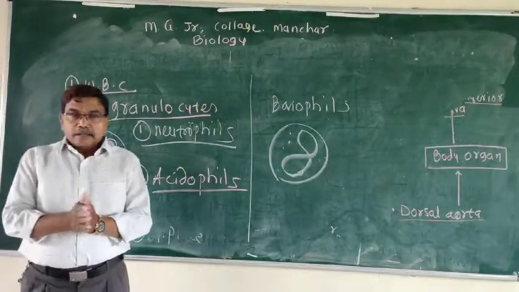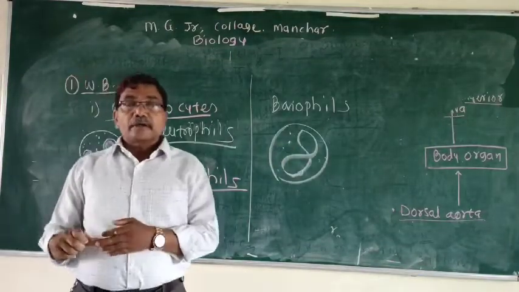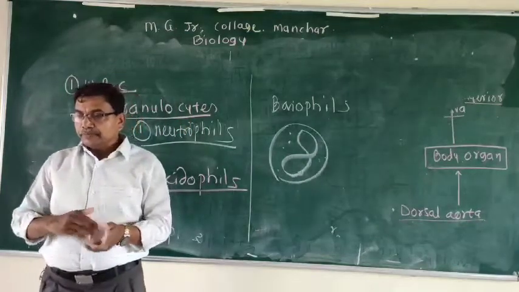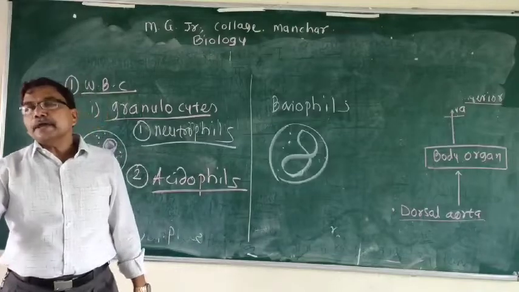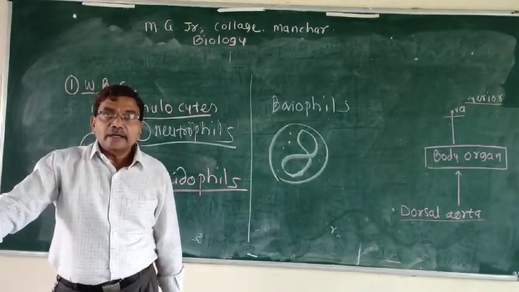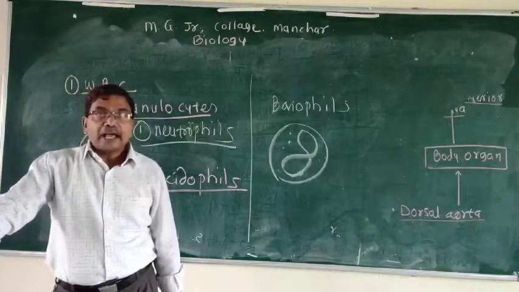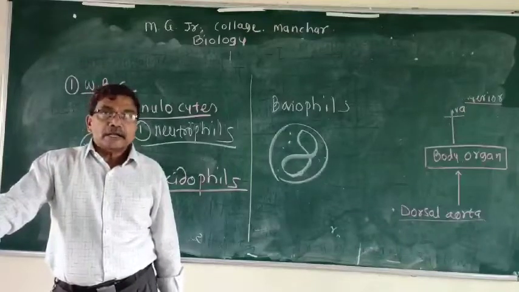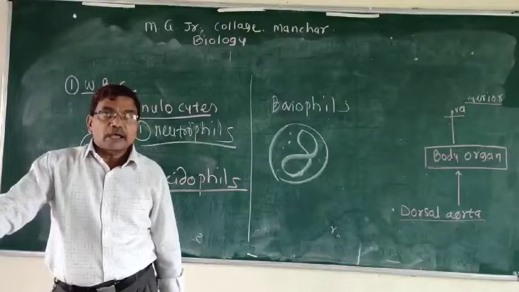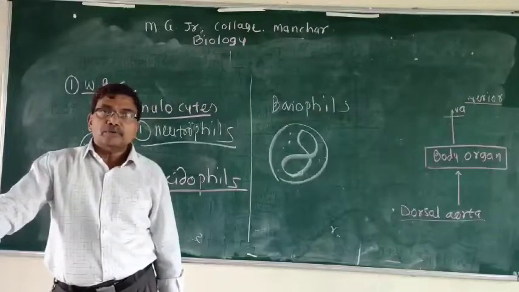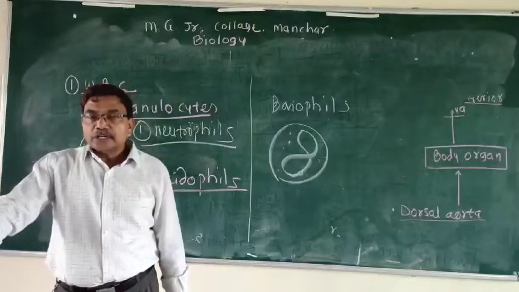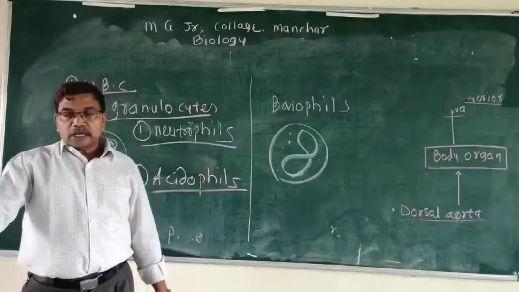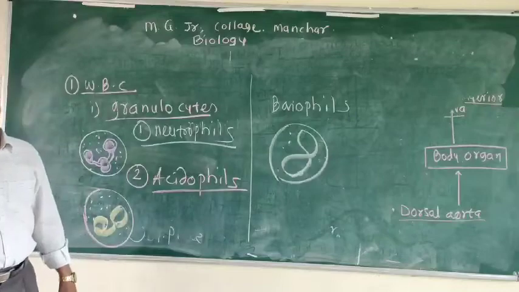These are developed during infection, mostly during allergic reaction. They secrete heparin, which is an anticoagulating substance, as well as histamine, which is related with allergic reactions, and a secretion called serotonin, which takes part in vasoconstriction. So these are the important granulocytes.